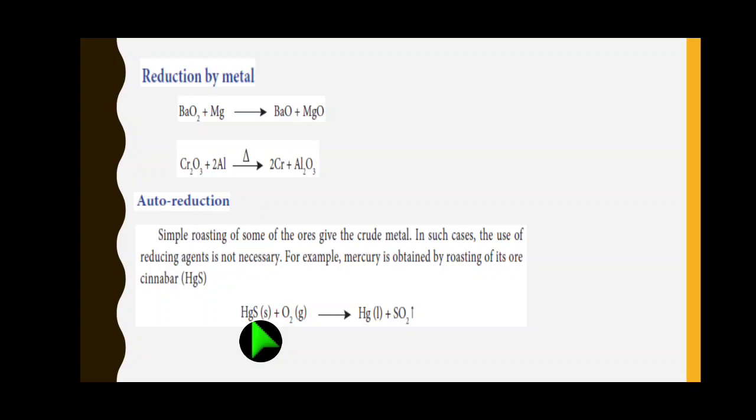Here, mercury sulfide, and oxidation means addition of oxygen. Mercury is obtained by roasting of its ore, cinnabar. Cinnabar is an ore, HgS plus O2 gives Hg. Here mercury oxidation state is plus 2, and here 0. The sulfur turns to sulfur dioxide.